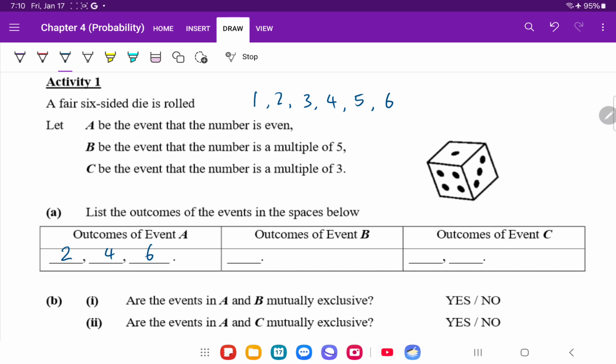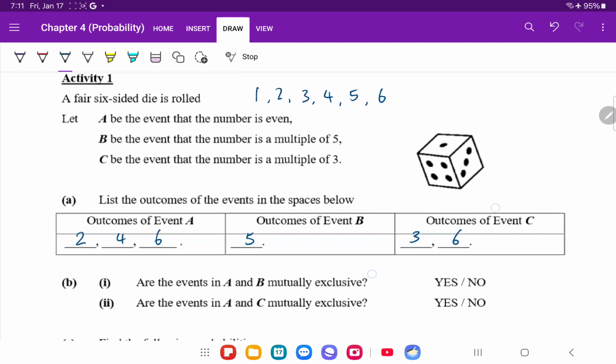Now for event B, multiple of 5. Multiple of 5 refers to numbers like 5, 10, 15, and 20. In this sample space, there is only one number that is a multiple of 5, and that is the number 5 itself. So 5. Event C, multiple of 3. Now 3 and 6 are both multiples of 3, so there are two outcomes, 3 and 6.